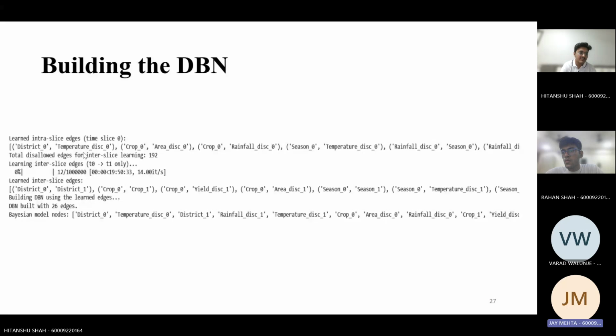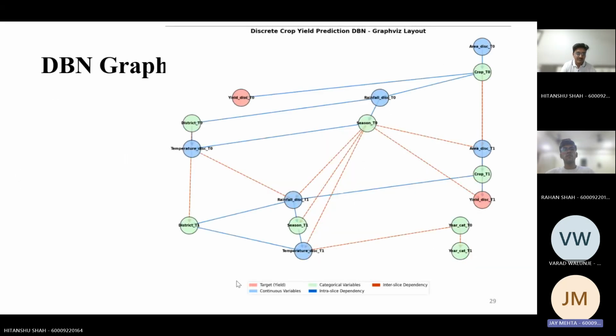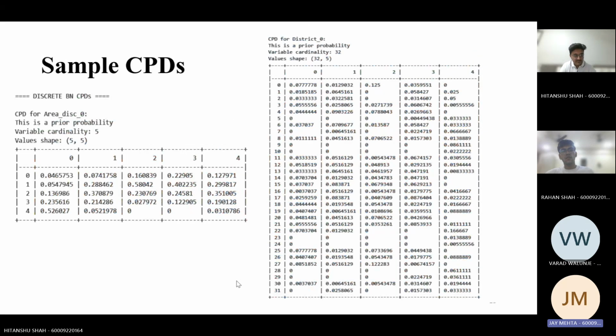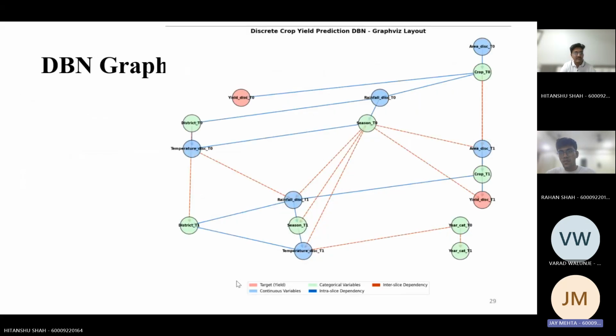Now we'll go ahead with how the dynamic Bayesian network is used. So basically we've divided the data into different types of bins. Next. Using these different types of attributes and bins, we've created the sample CPTs, basically how each attribute affects the other attributes, the value of the probabilities. Next, this is the dynamic Bayesian graph, how using the different timestamps and the different attributes, they affect each other. The arrows indicate the causality.